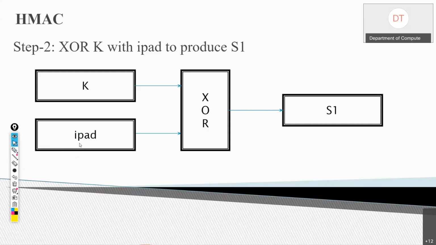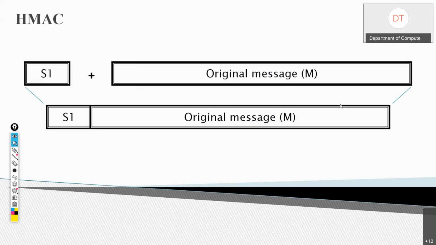See, iPad is nothing but 001101110 that we have seen in the earlier slide. Okay, that is iPad. So in step number 2, we will XOR K, our symmetric key, with iPad to generate S1. Remember, we are XORing K with iPad to generate S1. You already know the meaning of XOR.